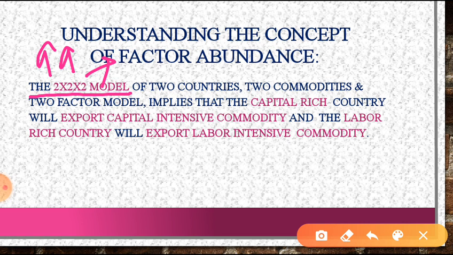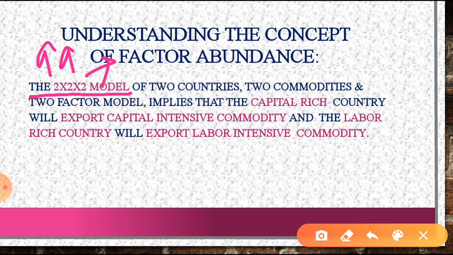The country exports a capital intensive product and imports a labor intensive one. If the US is a capital intensive country, it can export a capital intensive product, and if India is a labor intensive country, India can export a labor intensive product to the US and import a capital intensive product from the US.